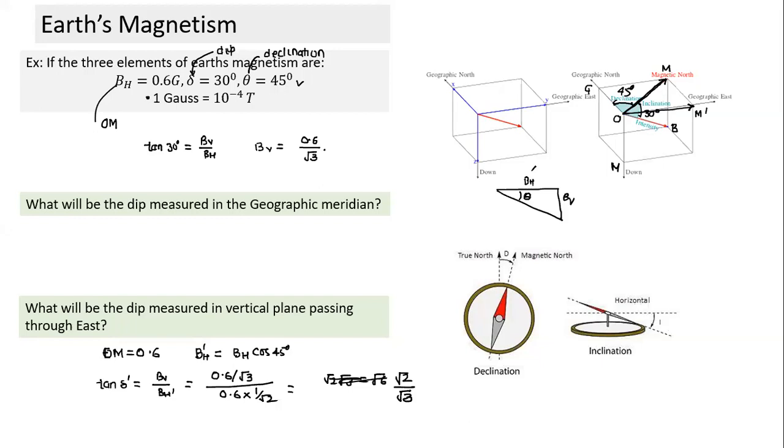In case of dip, it is the angle made with reference to the horizontal plane. Downwards is taken as dip. Why do we take downwards? In the northern hemisphere, the direction of the magnetic field is downwards.